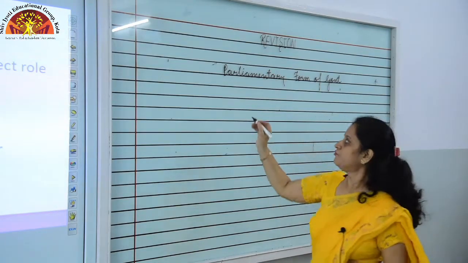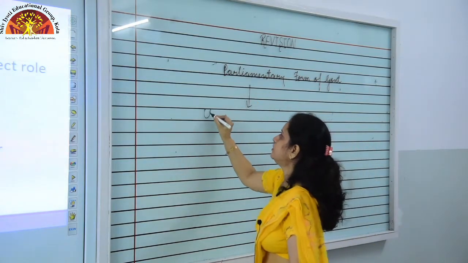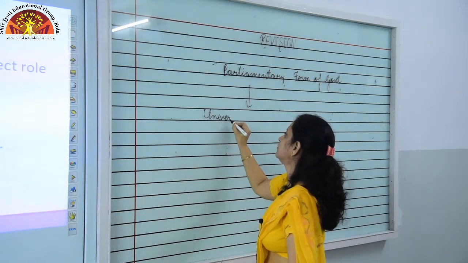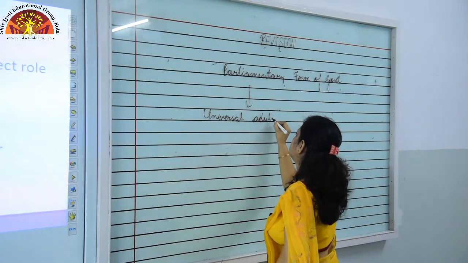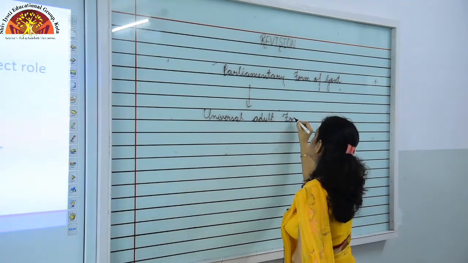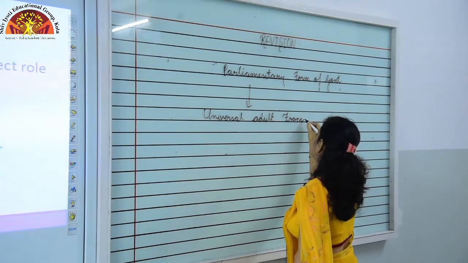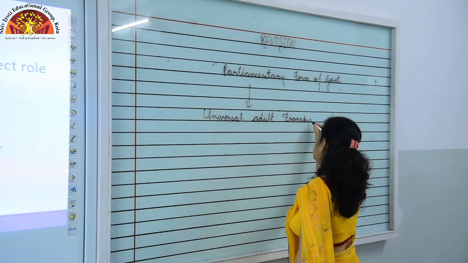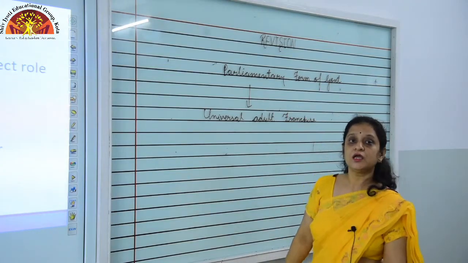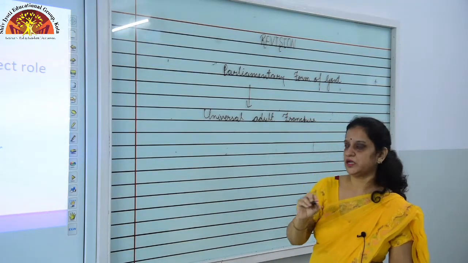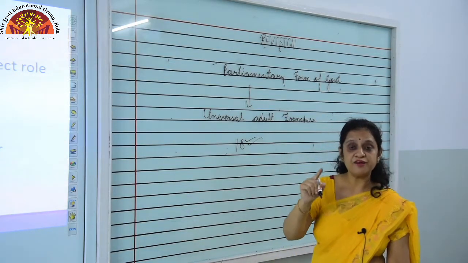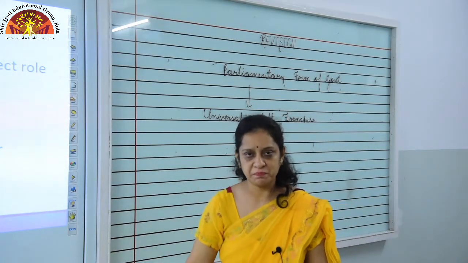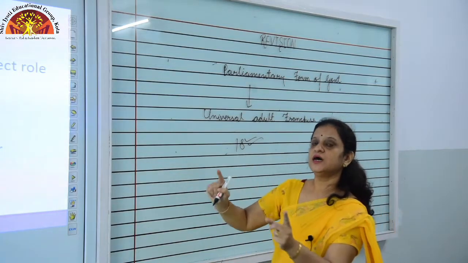How is it so? We have universal adult franchise. According to that, each citizen of India who is above 18 years of age has a right to elect their representative through the election.